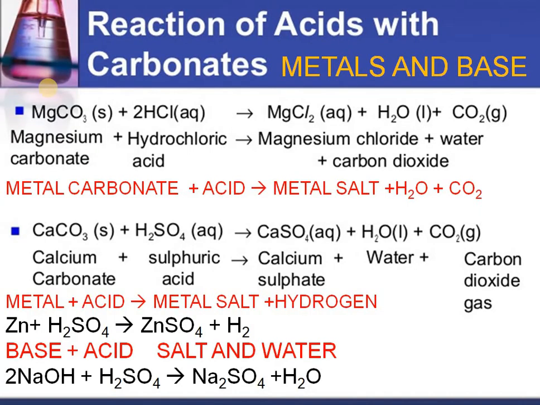So acidic property means you know that any carbonate salt when treated with acid gives rise to carbon dioxide and water. Same way as HCl, we can use sulfuric acid. Calcium carbonate in treatment with sulfuric acid gives rise to the calcium salt, that is calcium sulfate, plus water plus carbon dioxide. Similarly, one more reaction for acid: any metal which is above hydrogen in the reactivity series can react with sulfuric acid to release hydrogen gas, as in the case of zinc plus dilute H2SO4. Please do remember that this is with dilute H2SO4; if concentrated, the product will be different, so you have to keep that in mind. Sulfur dioxide also will come along with that if concentrated.